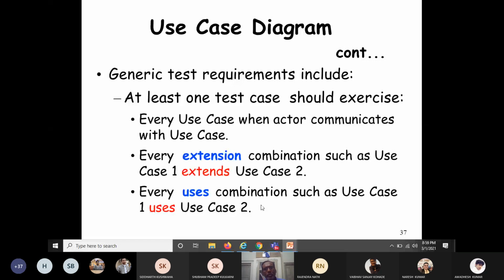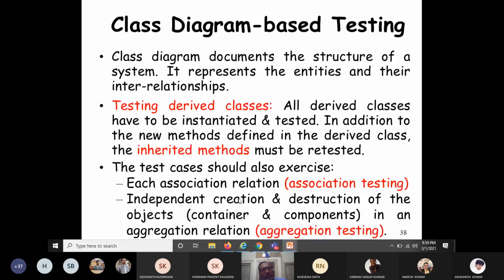For example, use case 1 uses use case 2, or use case 1 includes use case 2. We have to design test cases for testing these features. So now let's quickly see the next diagram, that is the class diagram, and how you can use it for testing.